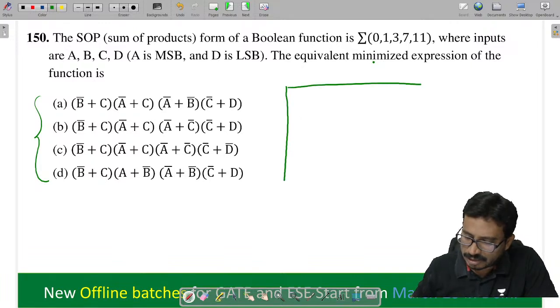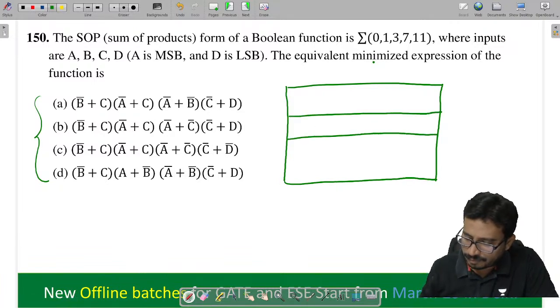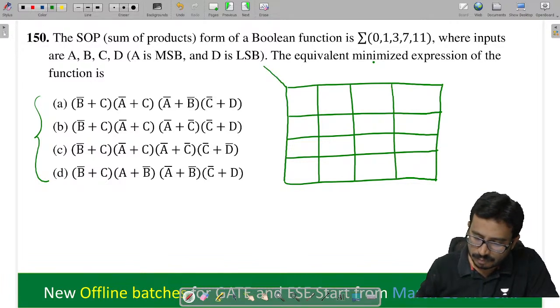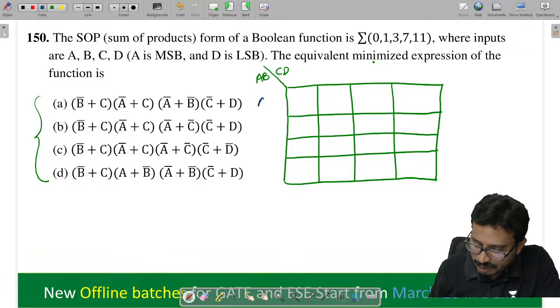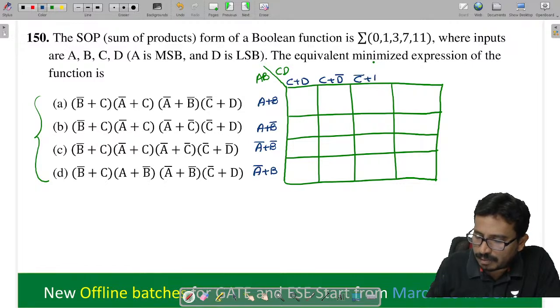Let us use a K map, with A, B and C, D. In the K map we use POS form: A plus B, A plus B bar, A bar plus B bar, A bar plus B, and C plus D, C plus D bar, C bar plus D bar, C bar plus D.